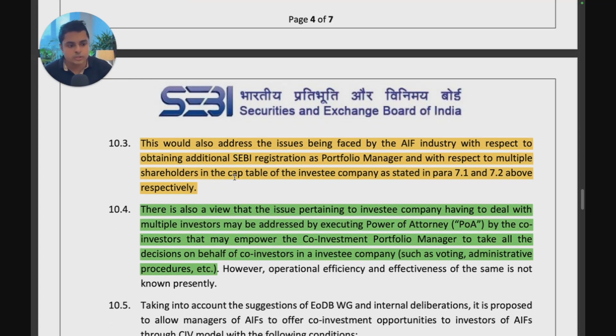Here, because a vehicle is making the investment, on the cap table of the investee company there will be only one investor, which is a co-investment vehicle, and all the co-investors who have agreed to invest would be beneficiaries of the co-investment vehicle. They would not feature on the cap table of the investee company. This can also help the investee company maintain confidentiality of who the co-investors are, and investors may also like that because they get to maintain confidentiality of their co-investments.